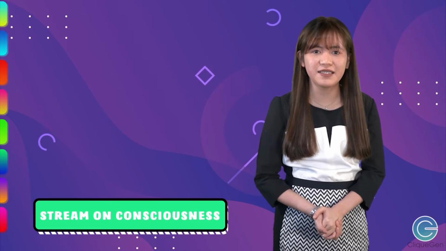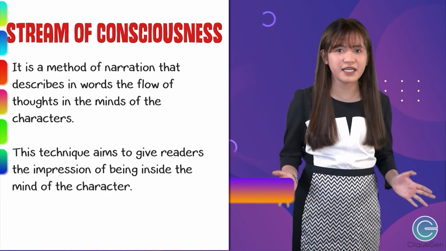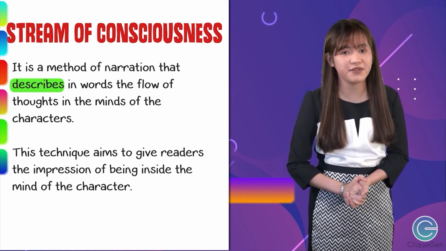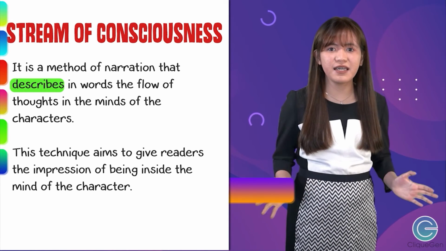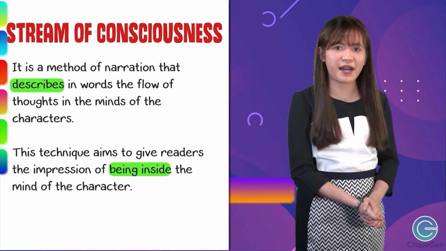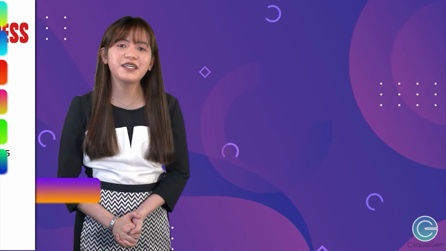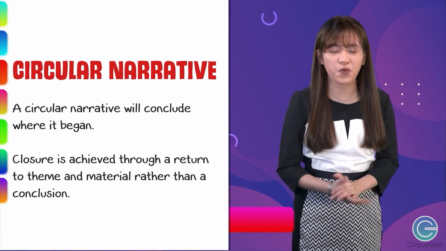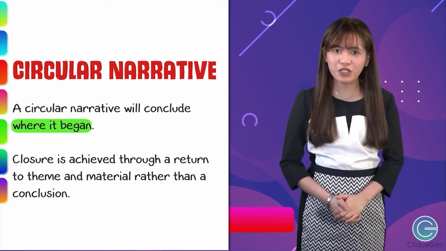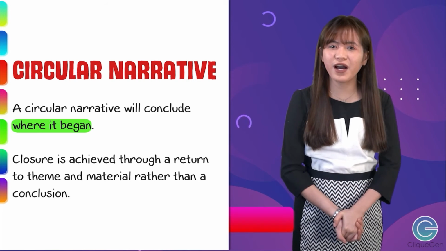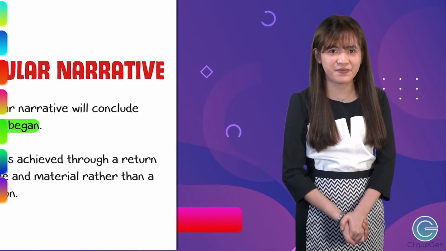Stream of consciousness. It is a method of narration that describes in words the flow of thoughts in the minds of the characters. This technique aims to give readers the impression of being inside the mind of the character. Circular narrative. A circular narrative will conclude where it began. Closure is achieved through a return to theme and material rather than a conclusion.